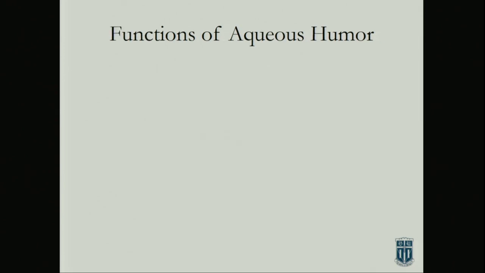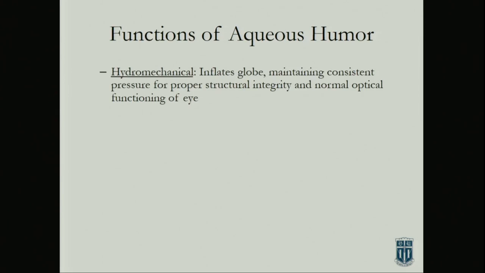So what are the functions of aqueous humor? Hydromechanical, that was mentioned earlier by Ernst. It inflates the globe and keeps all the optical structures in their proper place. And so you can imagine evolutionarily that ocular hypertension is going to be favored over hypotony, just because you want to keep those structures in place. And so you're going to have sort of a skew to the curve to that side. And unfortunately, some of those people cannot tolerate that elevated pressure.